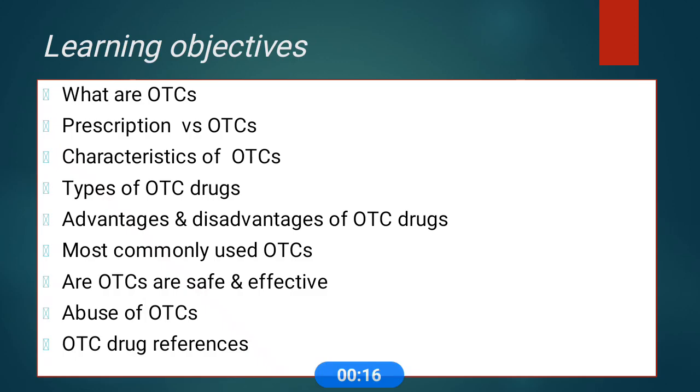Today's learning objectives: what are OTCs, and compared with prescription drugs, what are the differences? What are the main criteria required for OTC drugs? What are the advantages and disadvantages? Then we discuss the most commonly used OTCs. Then, what are the OTC abuses? Is OTC administration safe and effective?